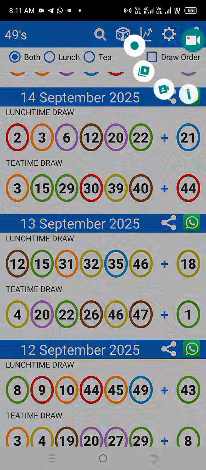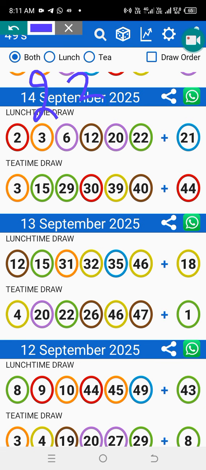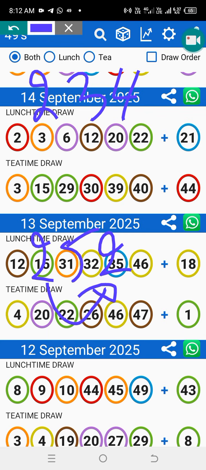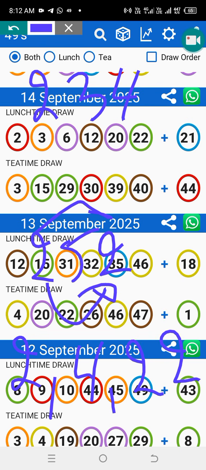Let's do this. 234 and 252. As I always tell you, when you get a twin number in the code, the first thing you do is take that number as it is. The second thing, you add those numbers: 2 plus 2 is 4. The second thing, you play them as a twin number, 22. So you play 20 and 40. That will be your first pair in the two numbers.